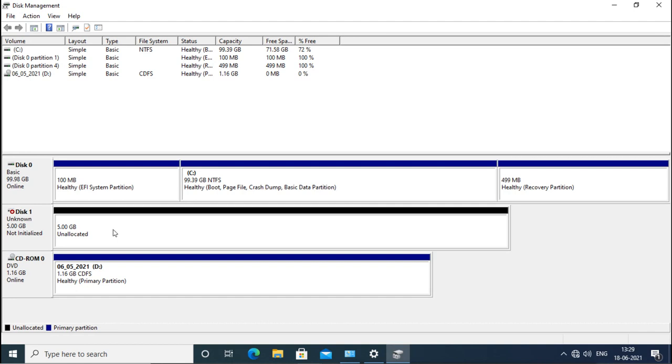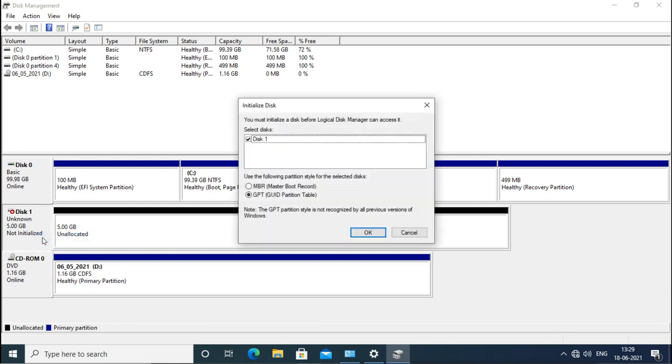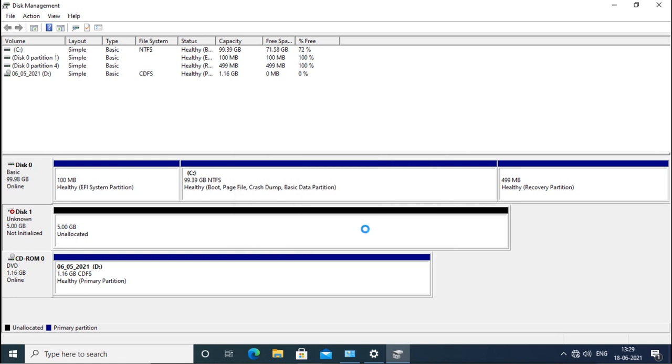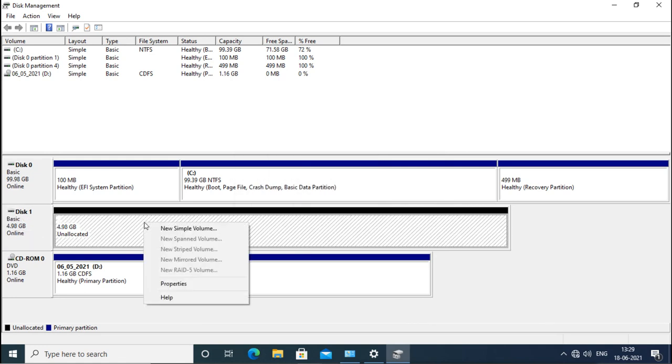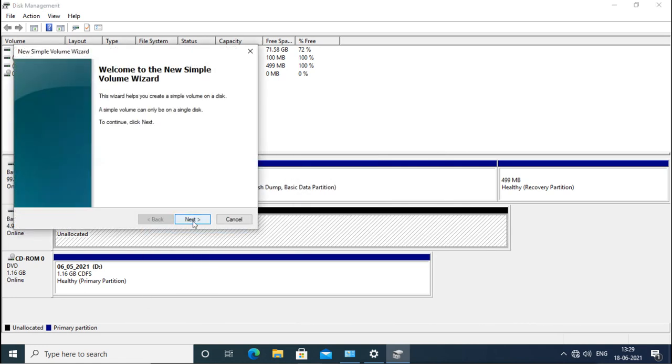It looks like a new disk connected, but it is actually the iSCSI disk. It is not initialized, so we can initialize it.